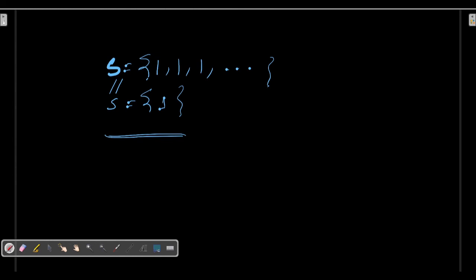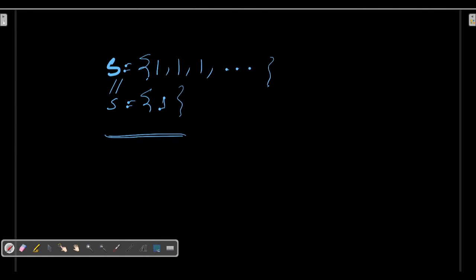Now I hope you know the meaning of roster form of a set. So what is roster form? A set is said to be in roster form if two conditions hold: first, all the elements of the set are listed, and second, the elements are separated by commas and enclosed in braces, and more importantly they must be distinct. When that holds, I can say yes, this is in roster form.